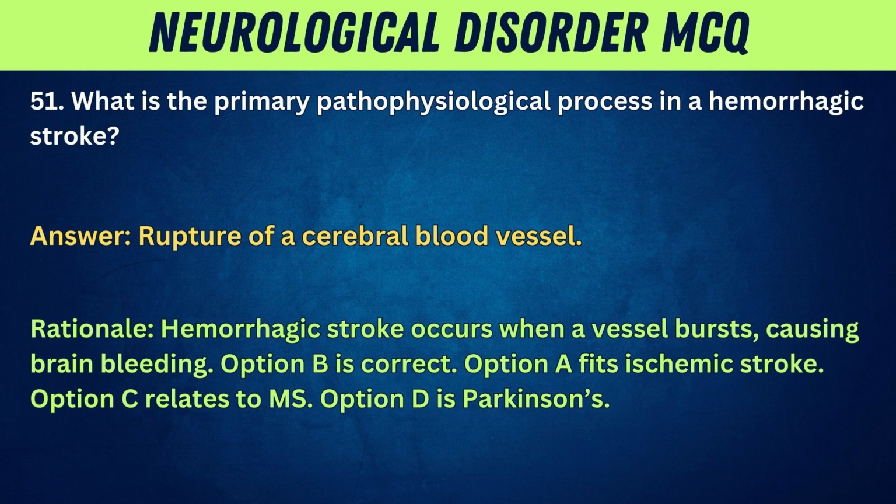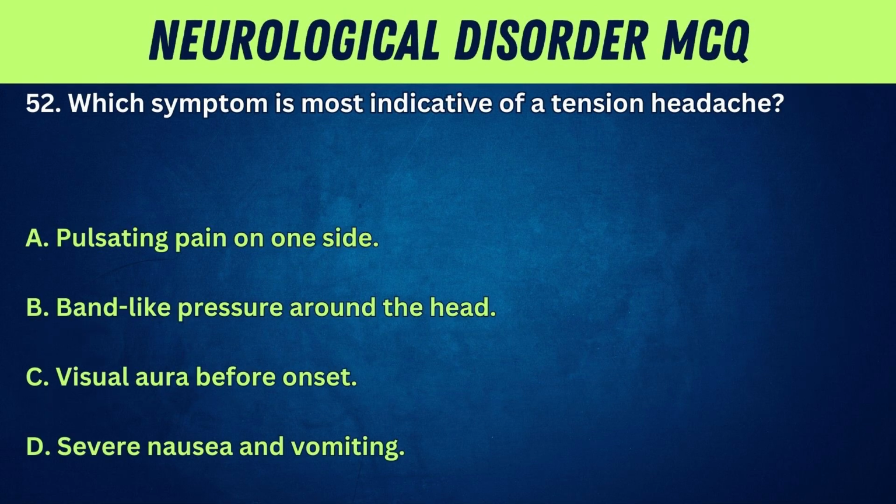Rationale: hemorrhagic stroke occurs when a vessel bursts, causing brain bleeding. Option B is correct. Option A fits ischemic stroke. Option C relates to MS. Option D is Parkinson's.